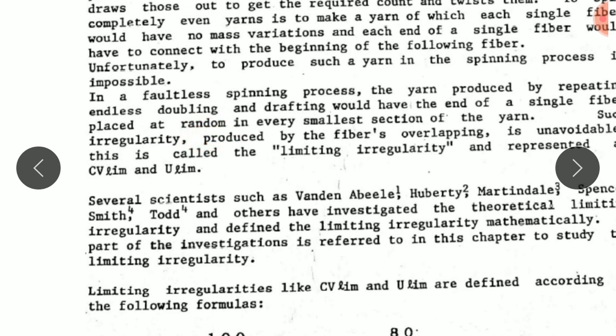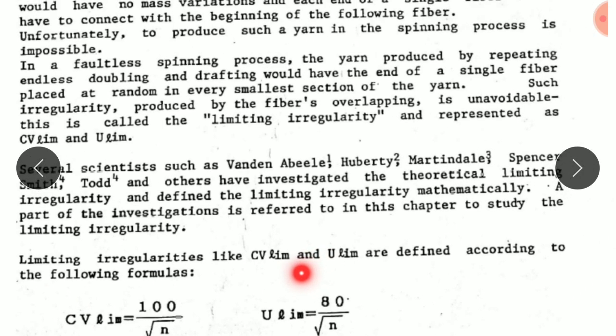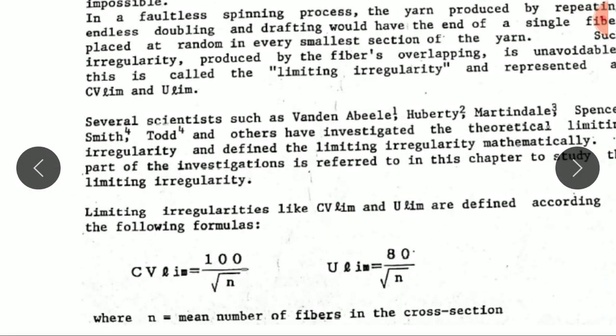This random arrangement of the fibers gives a minimum irregularity, which can be given as CV limit or U limit. CV is equal to 100 upon root n, where n is the number of the fibers in the cross section. This is the minimum irregularity that will be present.